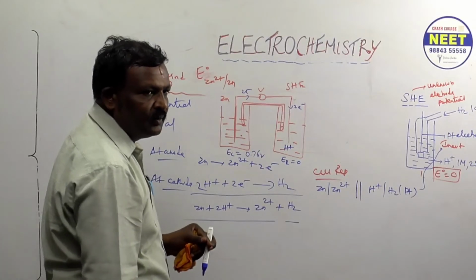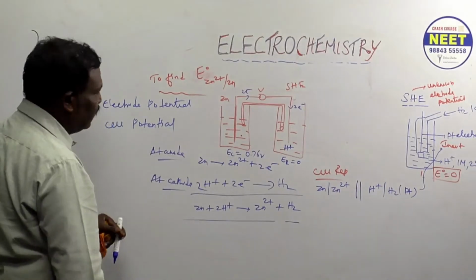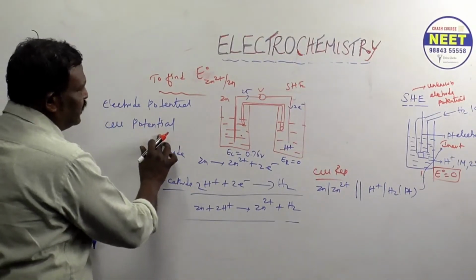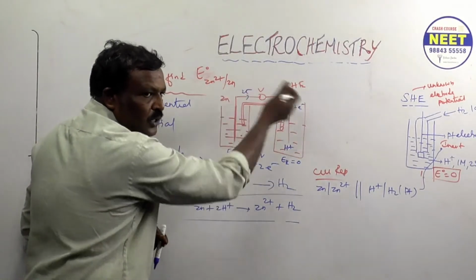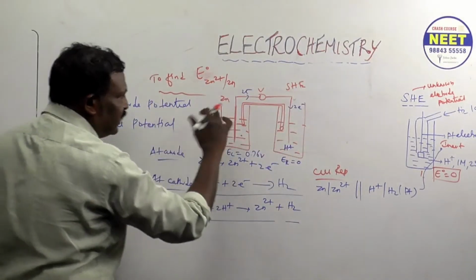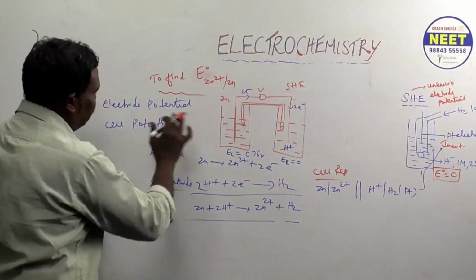The potential formed between electrode and electrolyte is called electrode potential. Cell potential means the potential, or potential difference, between two electrodes. Understood? That's the main difference between the two.